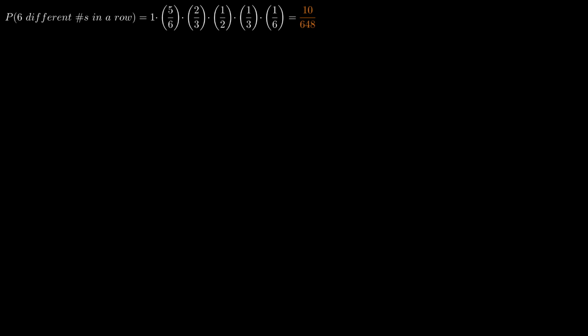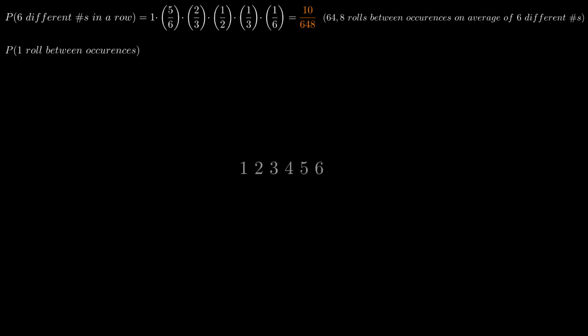So on average, occurrences of 6 different numbers in a row take place every 64.8 rolls. Of course, this average takes into account that we already have a head start, which we don't in this case. So we have to calculate the scenario in which we don't have a head start. So let's assume for a moment that we've already gotten a head start, that we've got 6 different numbers in a row. Let's calculate the probability that another 6 different numbers in a row occurs after 1 roll of the die. Let's assume, for argument's sake, we rolled 1, 2, 3, 4, 5, 6.